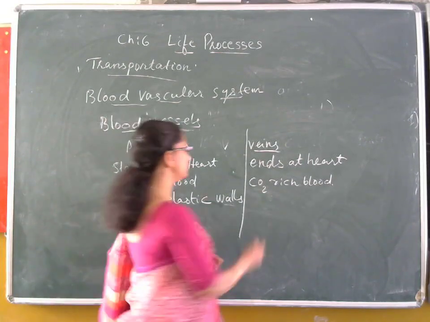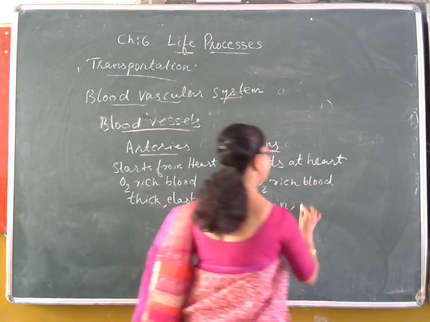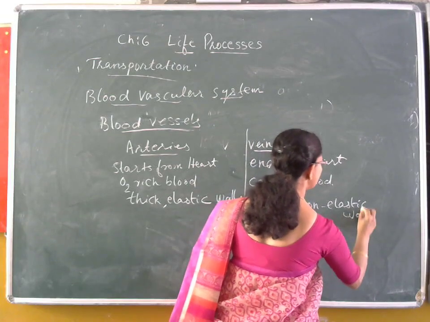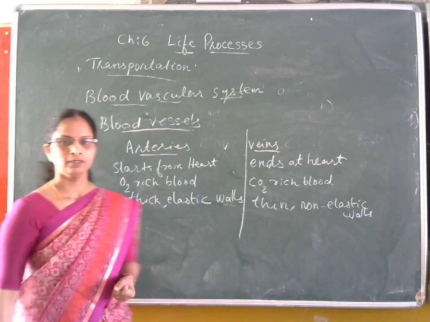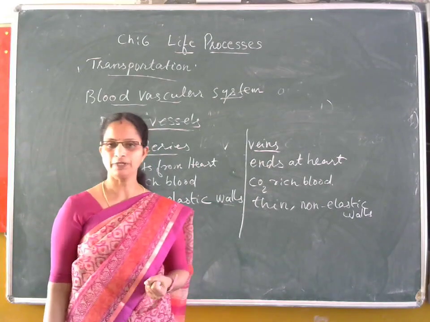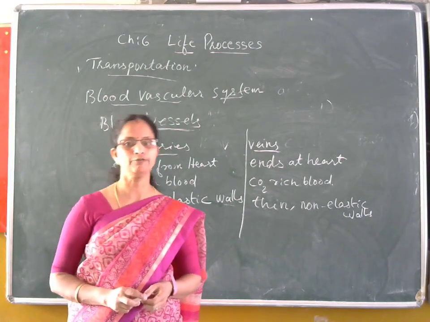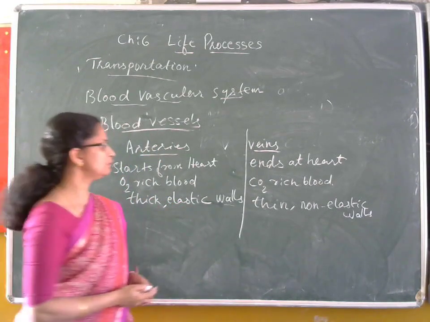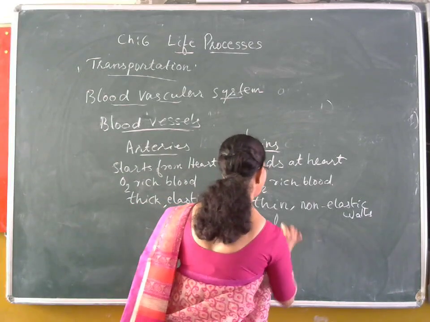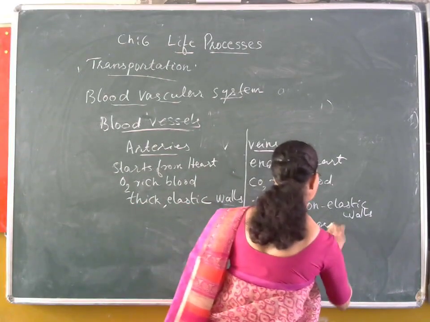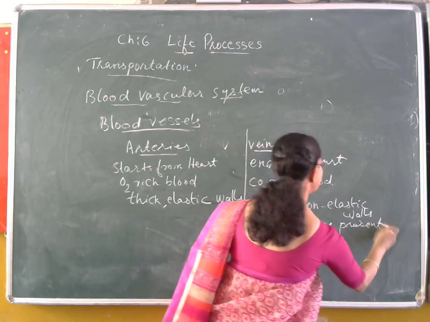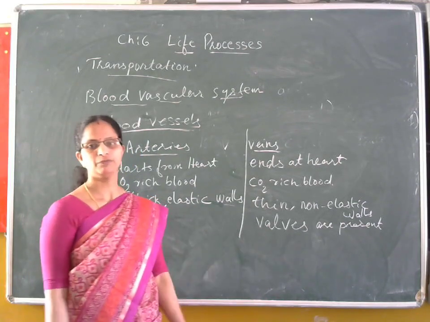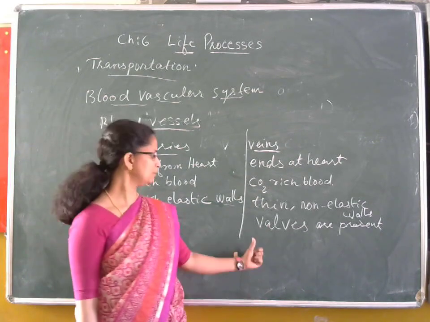Its walls are thin and non-elastic. Thin and non-elastic walls the veins have. Since the blood is under low pressure, there is a chance of backward flow of blood from the veins to the various body parts. So to prevent that, the veins are provided with certain valves. These valves are there to prevent the backward flow of the blood.